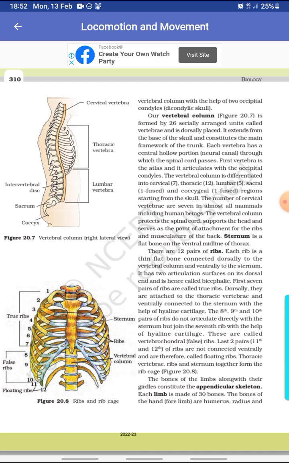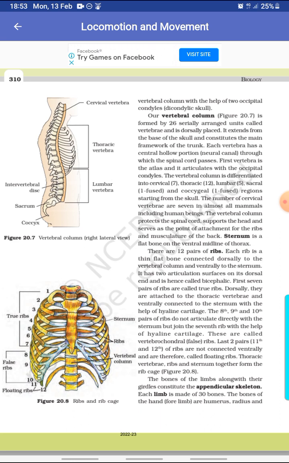The first vertebra is the atlas and it articulates with the occipital condyles. The vertebral column is differentiated into cervical 7, thoracic 12, lumbar 5, sacral 1 fused and coccygeal 1 fused regions starting from the skull. The number of cervical vertebrae is 7 in almost all mammals including human beings.